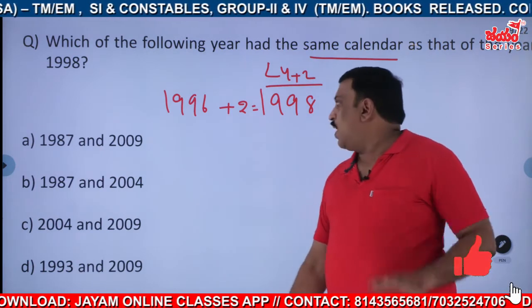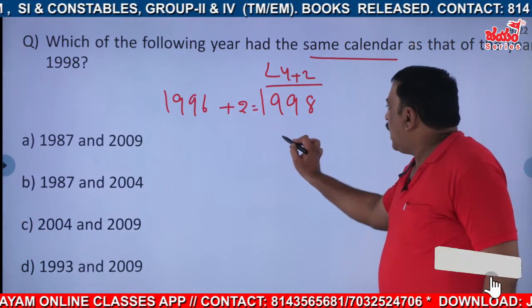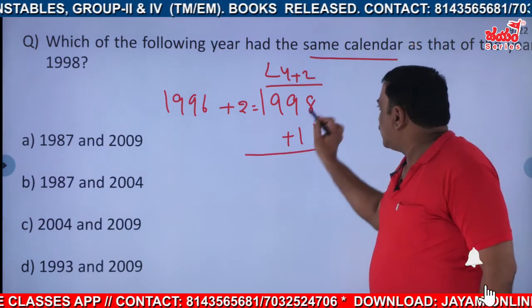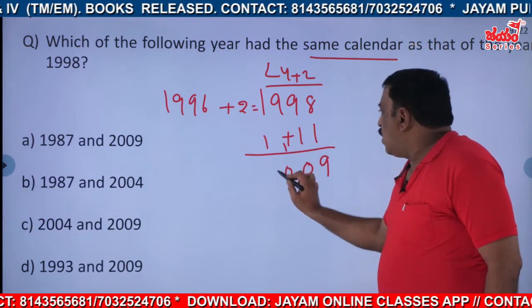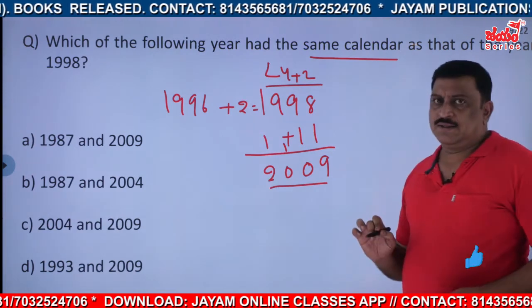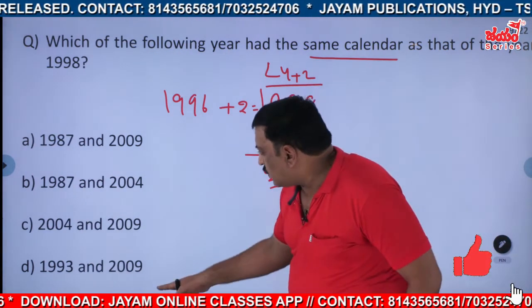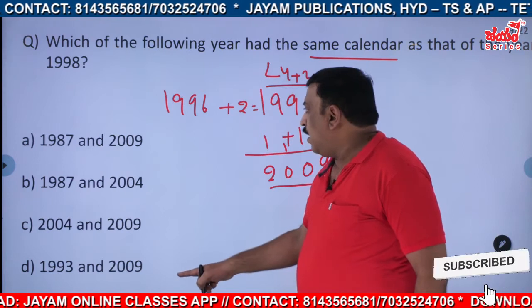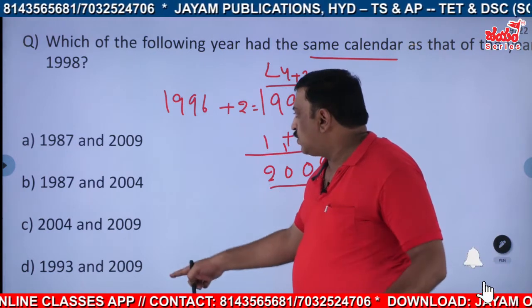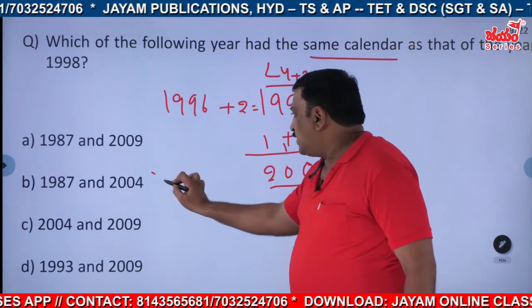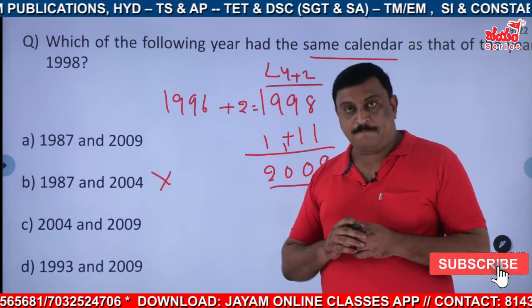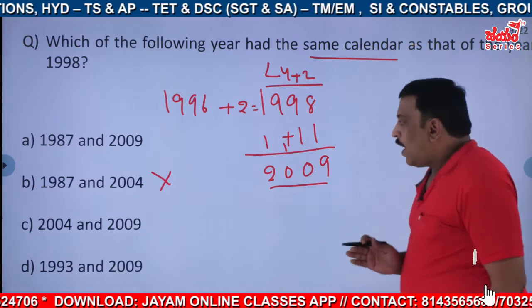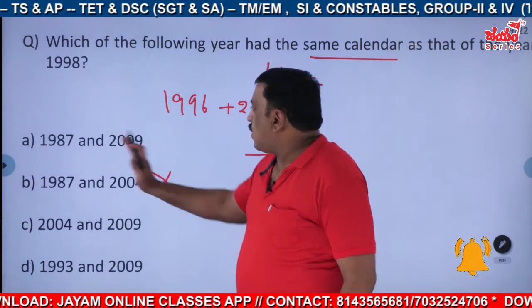Now, let us observe plus 11. What are the answers? 8 plus 1 is 9, 0, 10. 2009 is the case. Search for whichever is 2009. You got 3 options, and one is absolutely wrong. We still have 3 options. Verify.